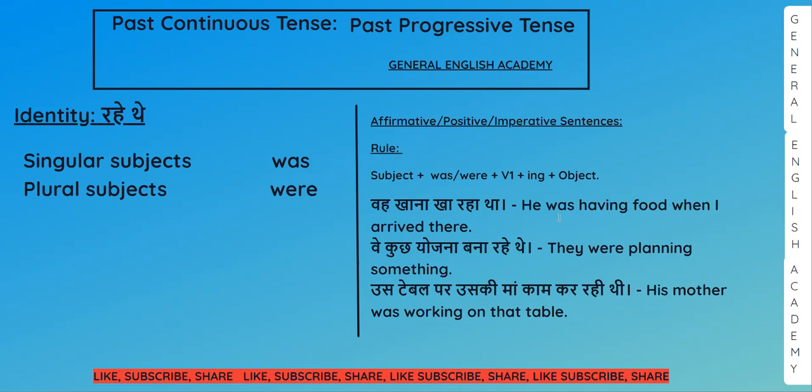Okay. Now in this example, here I have added one more past tense. Let's check. He was having food when I arrived there. वह खाना खा रहा था जब मैं वहां पहुंचा. So I have added one more past tense here. Next is वे कुछ योजना बना रहे थे. They were planning something. उस टेबल पर उसकी माँ काम कर रही थी. His mother was working on that table. So like this, you can make affirmative, positive or imperative sentence.